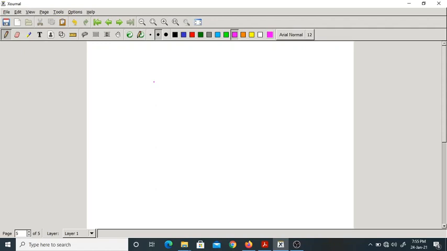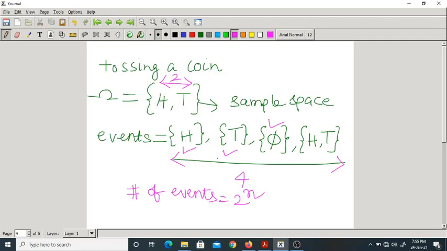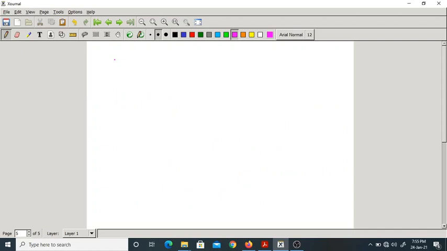What actually happens? Generally, for these events we assign probability. So let me write the events here. Events are head, tail, null set, and head and tail.